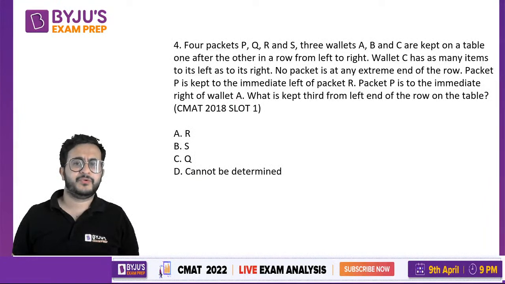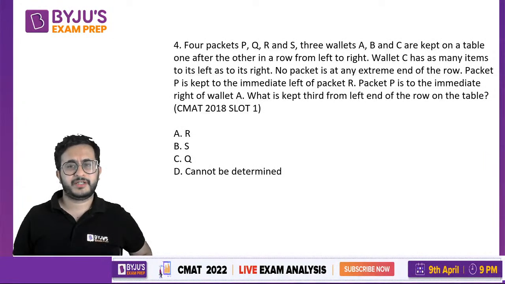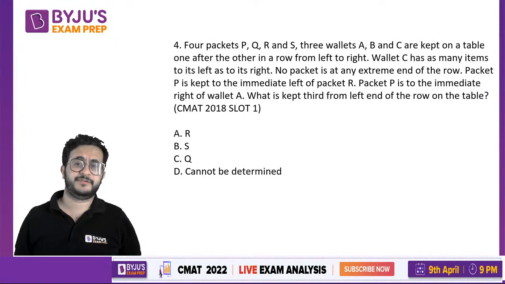4 packets P, Q, R, S, 3 wallets A, B, and C are kept on a table, one after the other in a row from left to right. Wallet C has as many items to its left as to its right. No packet is at extreme end of the row. Packet P is kept to the immediate left of packet R. Packet P is to the immediate right of wallet A. What is kept third from the left end of the row on the table?